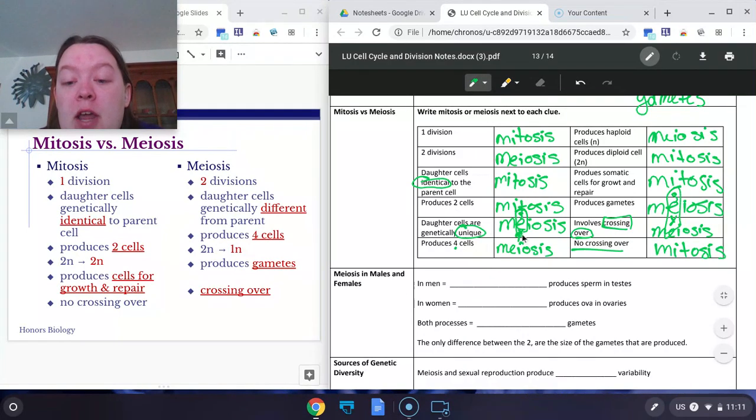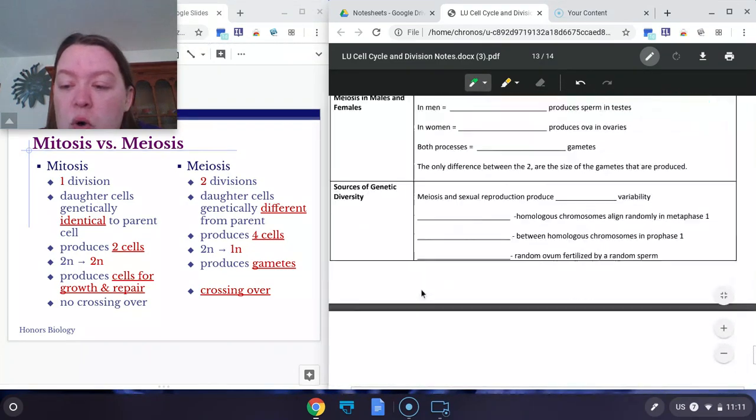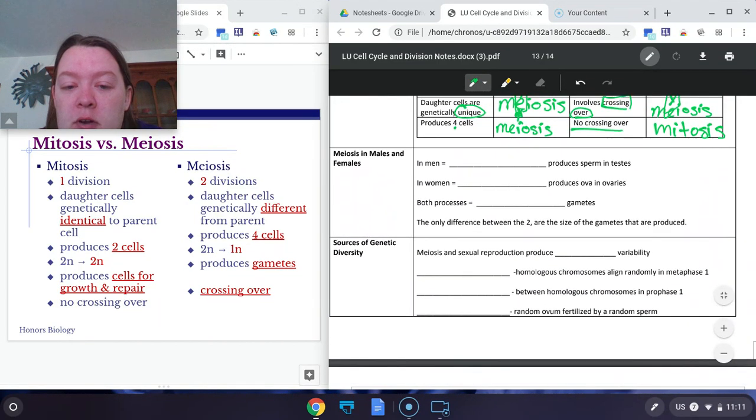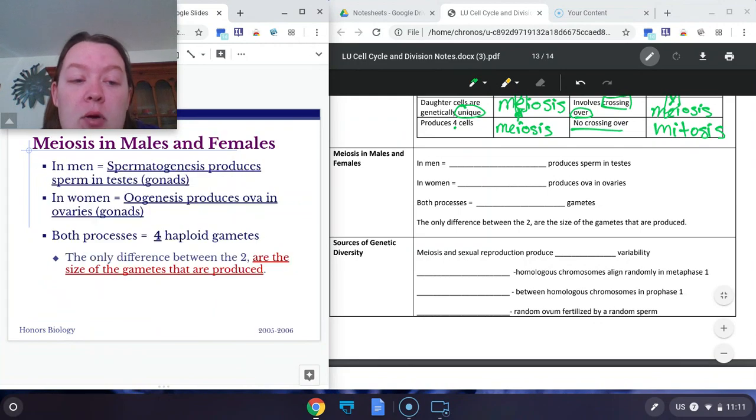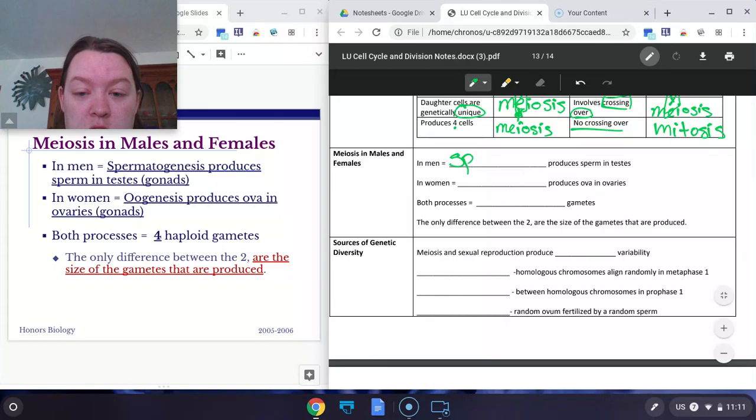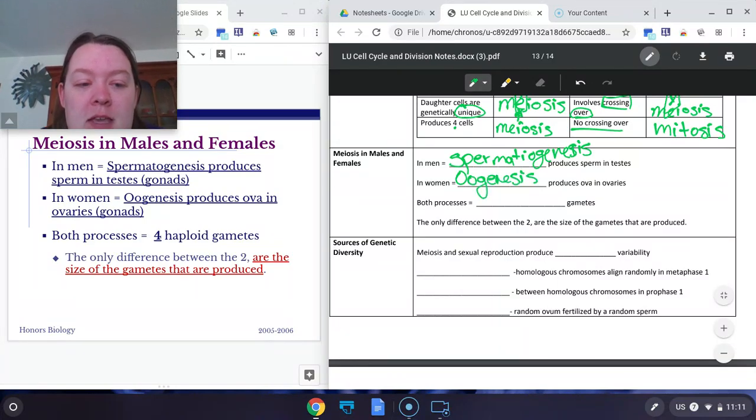All right, I know this is a lot and we're going to have some practice, but first I want to tell you about something cool that makes meiosis a bit different in males versus females. The process that we talked about just now is exactly the same, but each type of meiosis in males versus females has its own name. In men, it is called spermatogenesis because it's making sperm. In women, it's called oogenesis because it's making eggs in the ovaries.